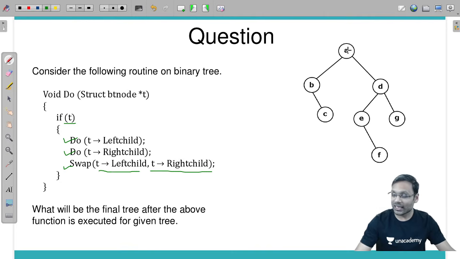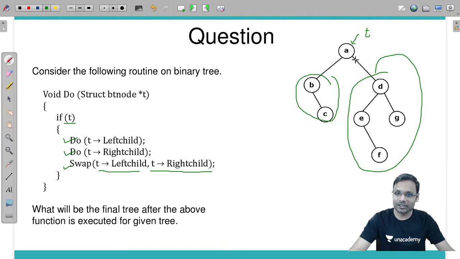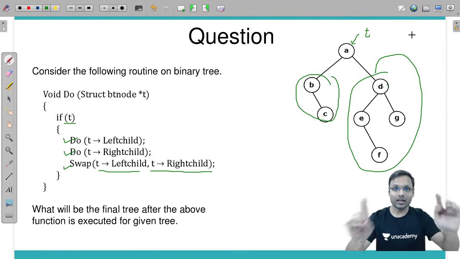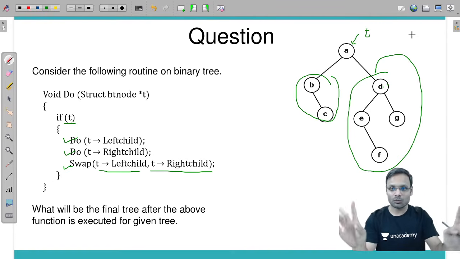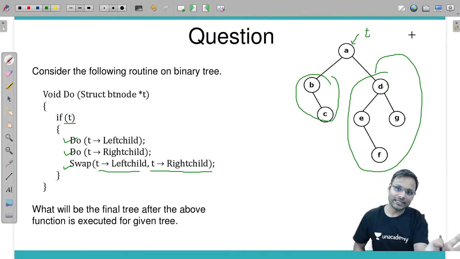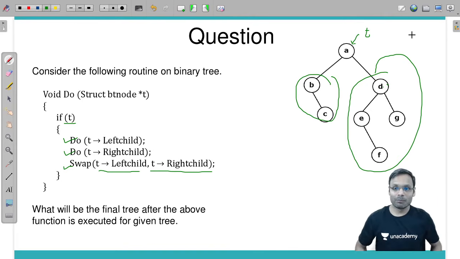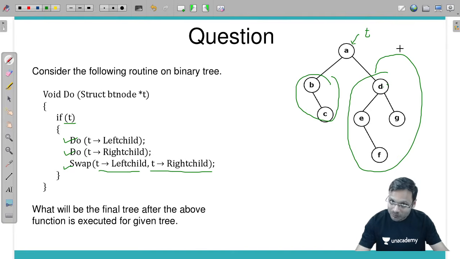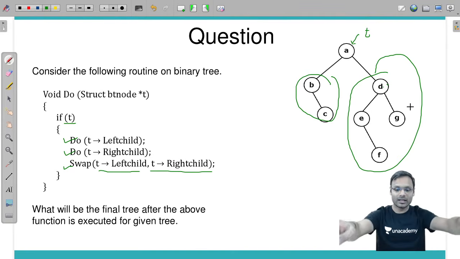So from A, if you are calling the function with root t, first do something on this, then do something on this, and after that swap these two. Swapping means A's left child becomes D and A's right child becomes B. But before that, you need to call for B and D as root, and do the same thing similarly till the last.